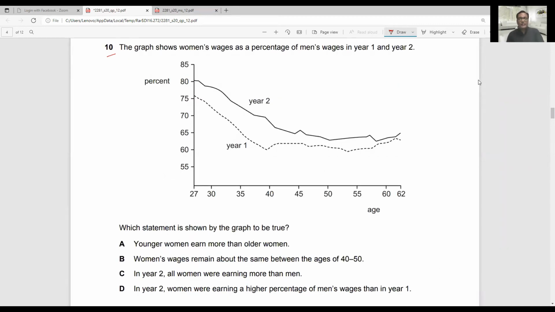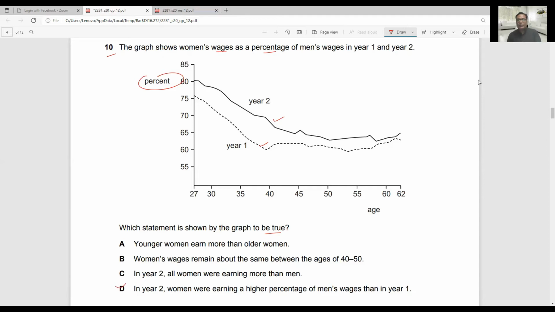Question number 10 says the graph shows women's wages as a percentage of men's wages in year 1 and year 2. So this is the percentage of men's wages, this is the graph for year 1 and year 2. Which statement is shown by the graph to be true? Option D is the correct answer.